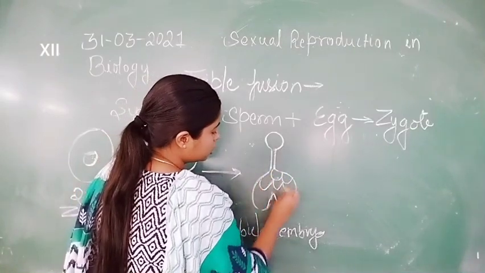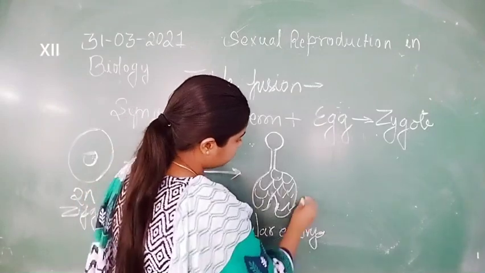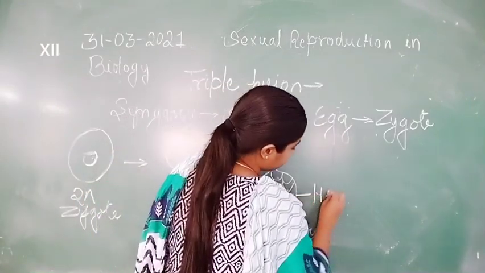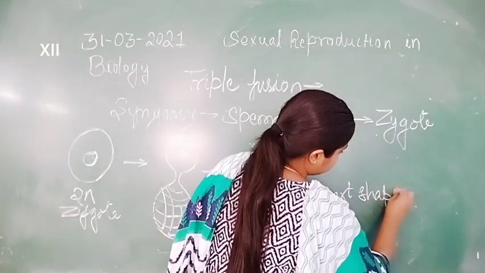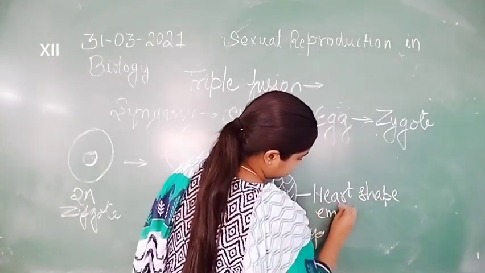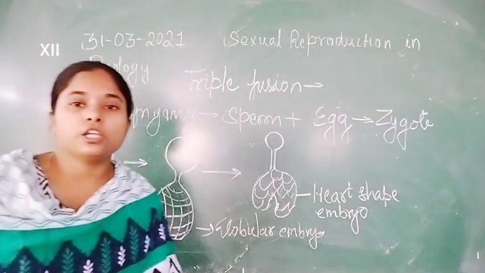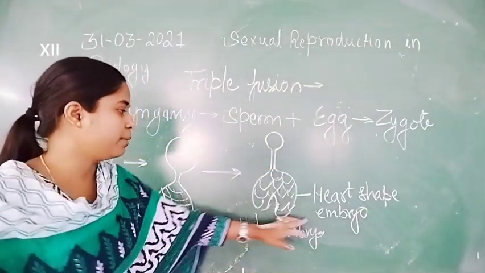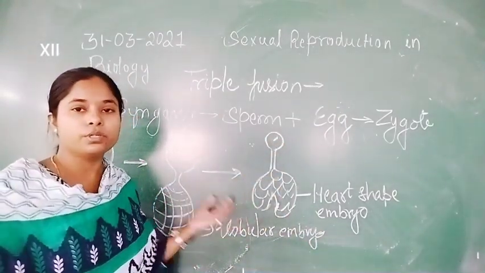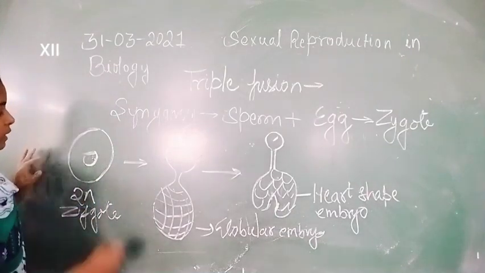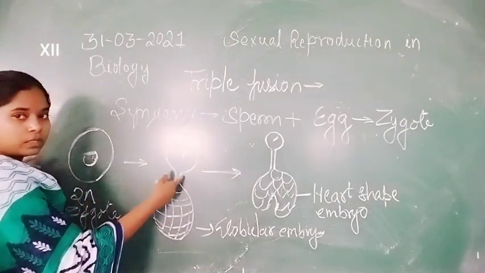Here is the heart-shaped structure of the embryo. The heart-shaped embryo will form. Now here is the cell of the zygote and this is the suspensor, and from the